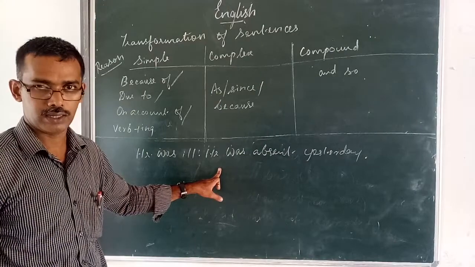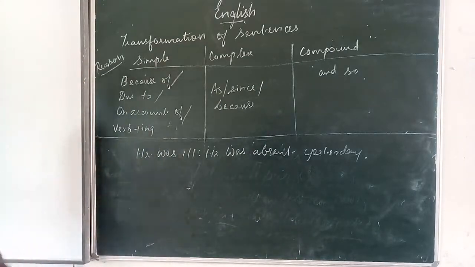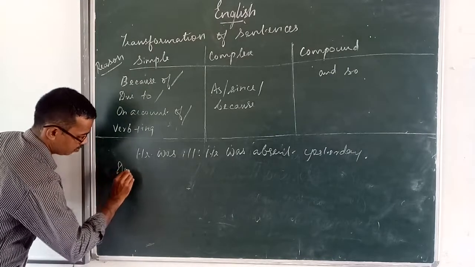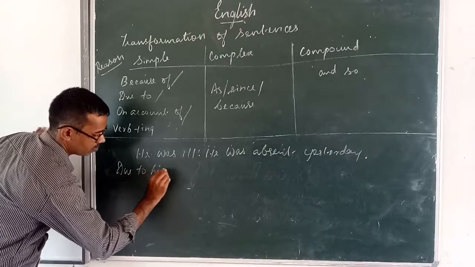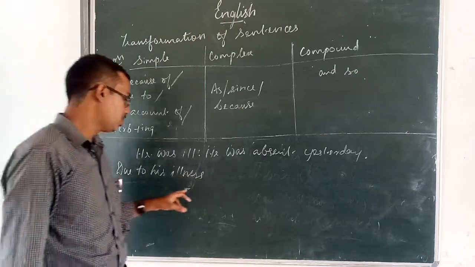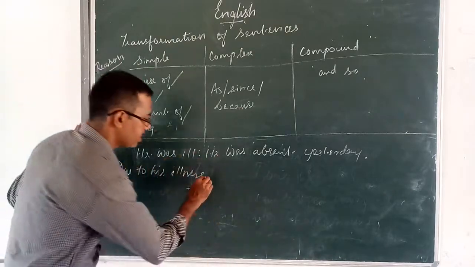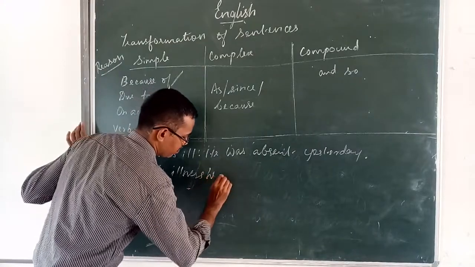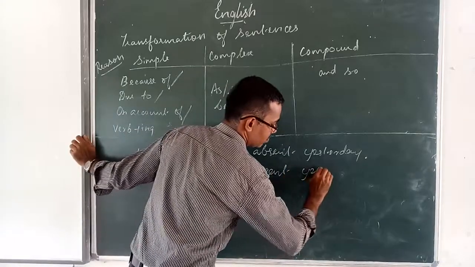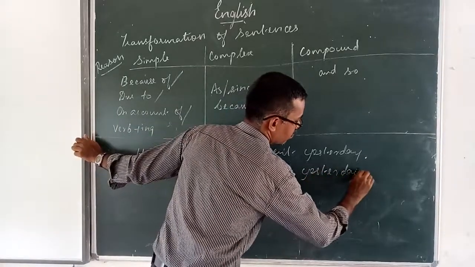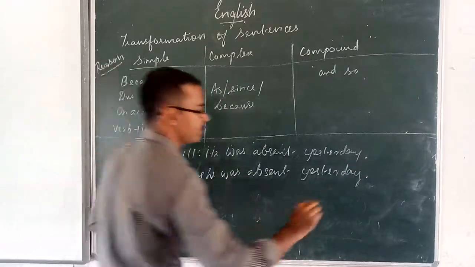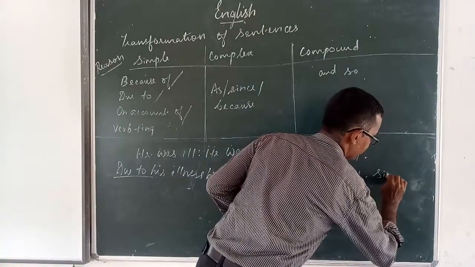This is also a reason. How to change to simple sentence? Due to his illness, he was absent yesterday. Due to is a phrase. So it is simple sentence.